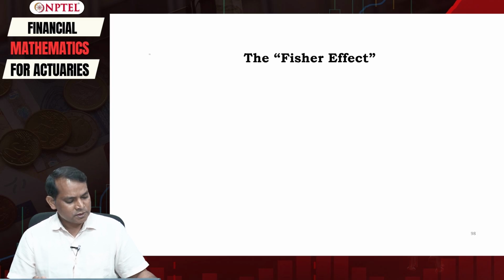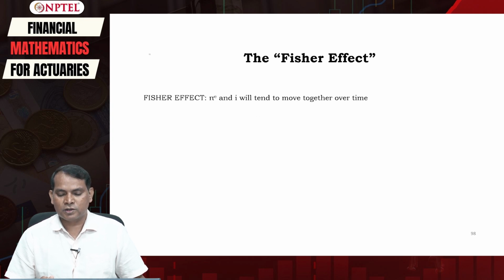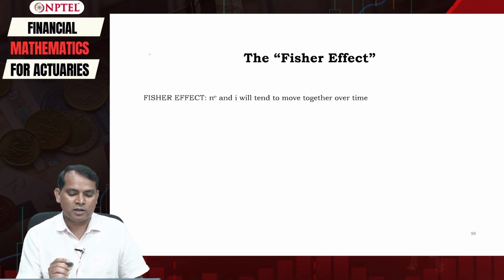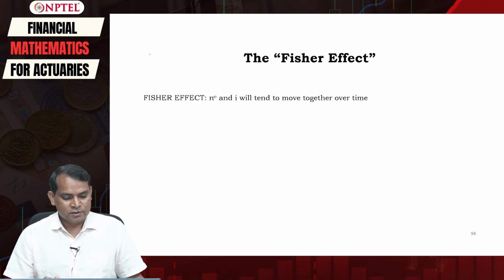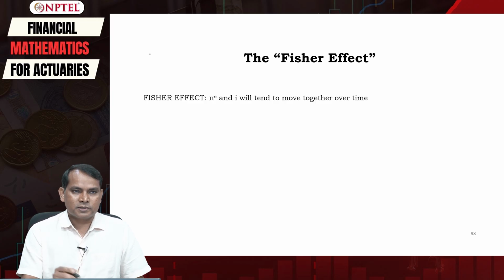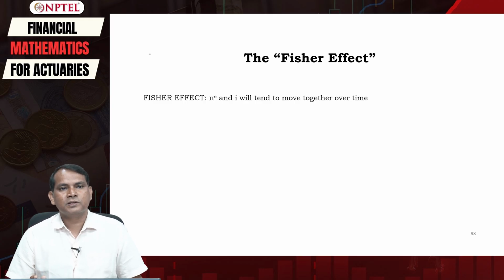Right. So let us understand a very famous concept in economics as well as in this concept here, which is known as the Fisher effect. So what is the Fisher effect and what is the Fisher equation? The Fisher effect basically tells us that the expected inflation and the nominal interest rate will tend to move together over time. So as the expected inflation increases, the nominal interest rate also will increase over time, right?